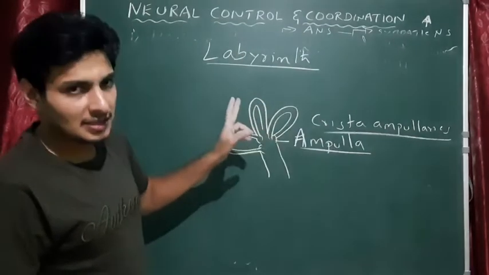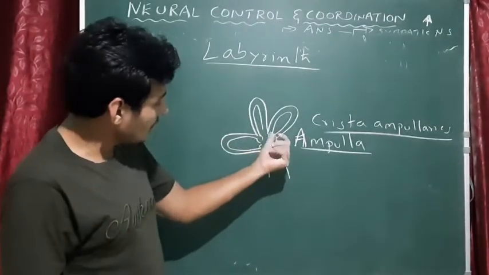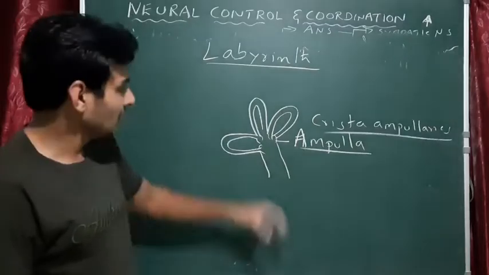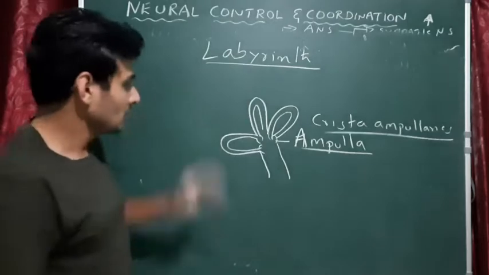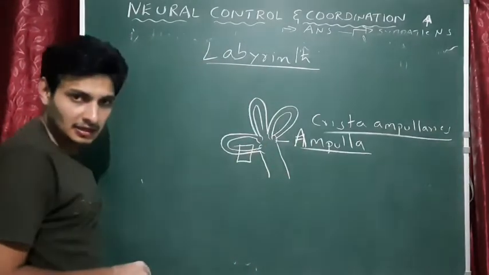As I said, there are three semicircular canals, but they have two nodes each. So how many in total? Actually, we have six ampullae, that is six crista ampullaris. Each semicircular canal has two ampullae, that is crista ampullaris. Okay, and now if I just take this one semicircular canal, because it's a labyrinth,